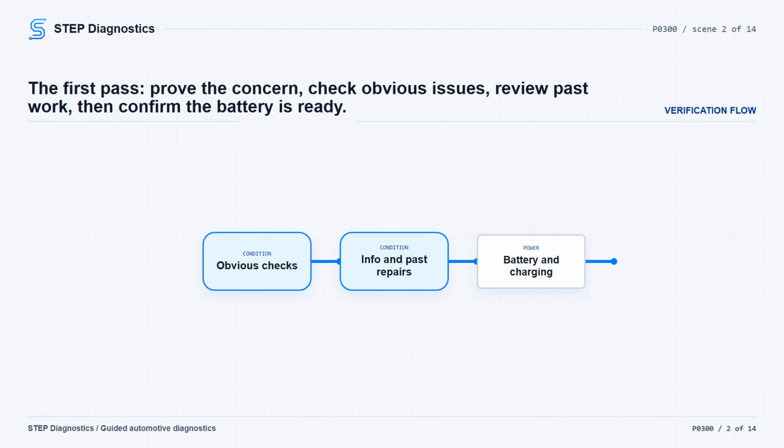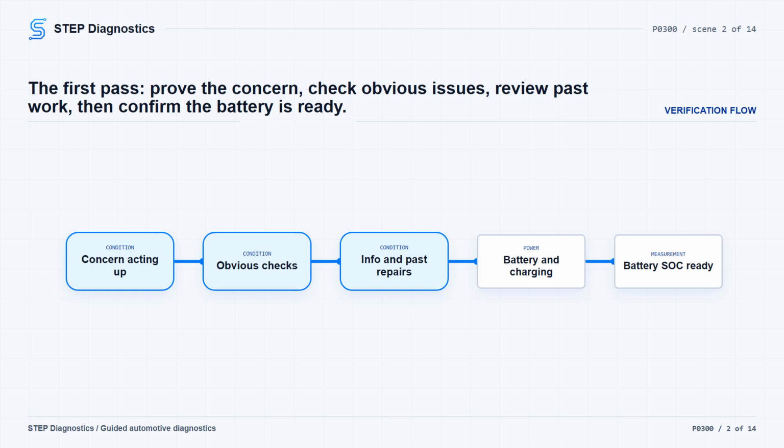Before getting deep, do the preliminary checks. Look for obvious issues that match the customer's complaint. Check for related OASIS or TSB information if it is available. Look closely at any previous repairs, because an incorrectly completed repair can create the concern you are chasing now.